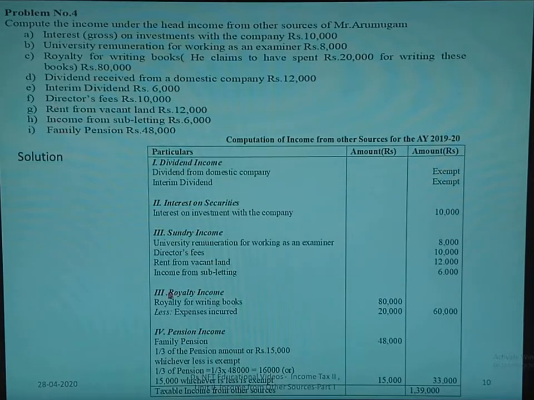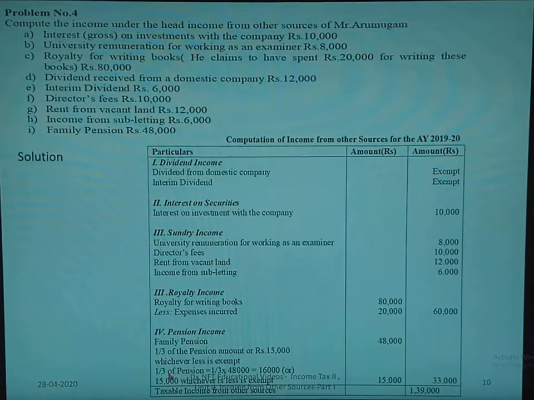Next one is royalty income. We have royalty for writing books as rupees 80,000. From that he has spent rupees 20,000. 80,000 minus 20,000 is 60,000. That is the royalty income. Next one is family pension, which we have to calculate. For this the provision is 1/3 of pension amount or 15,000, whichever is less. Family pension is 48,000 as given.